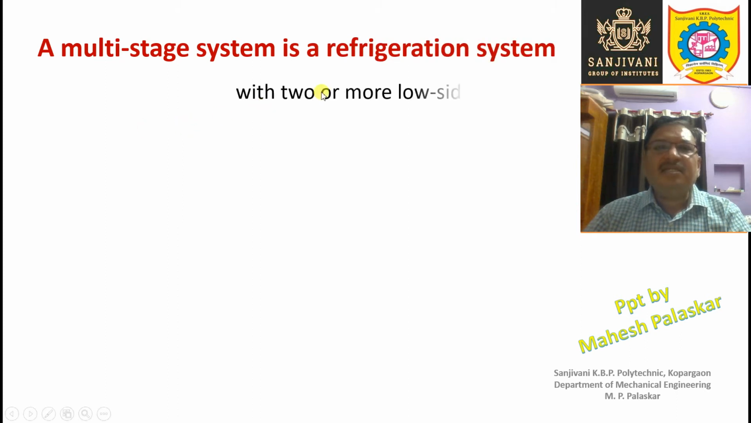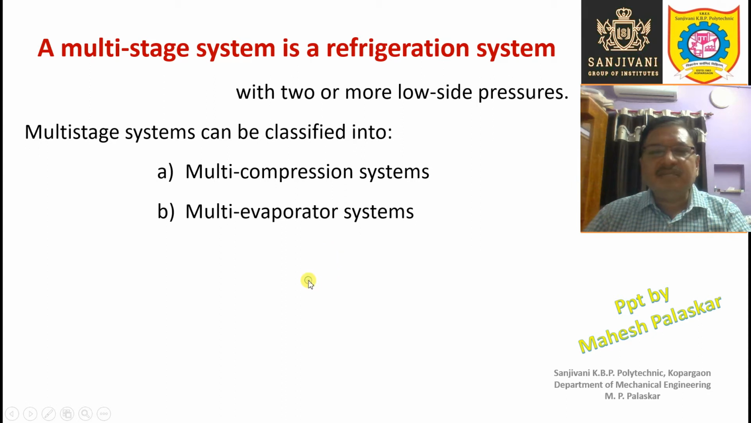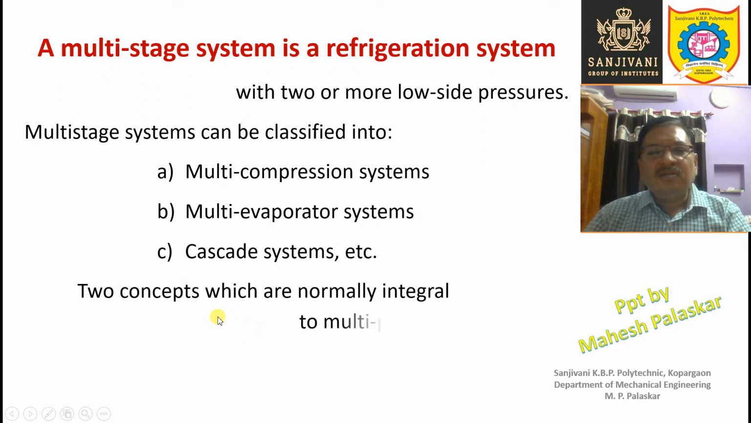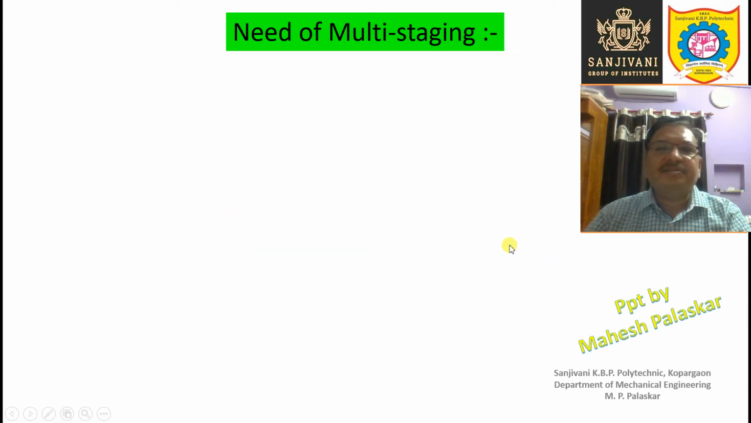A multi-stage system is a refrigeration system with two or more low pressure sides. Multi-stage systems can be classified into multi-compressor systems, multi-evaporator systems, cascade systems. Two concepts which are normally integral to multi-pressure systems are flash gas removal and intercooling. So all this we are going to study in short in the coming slides.